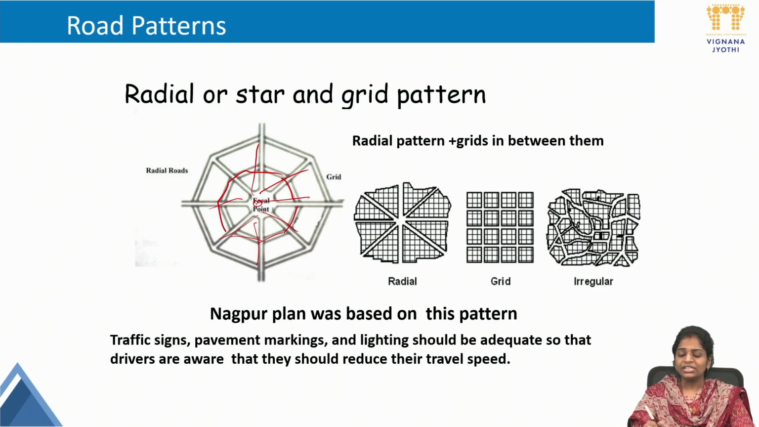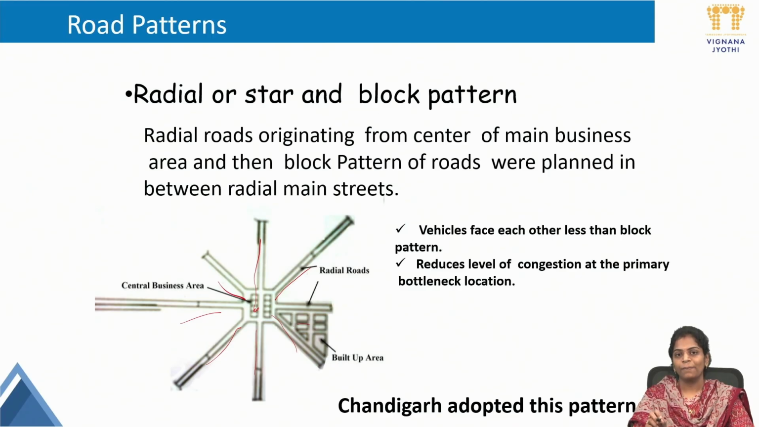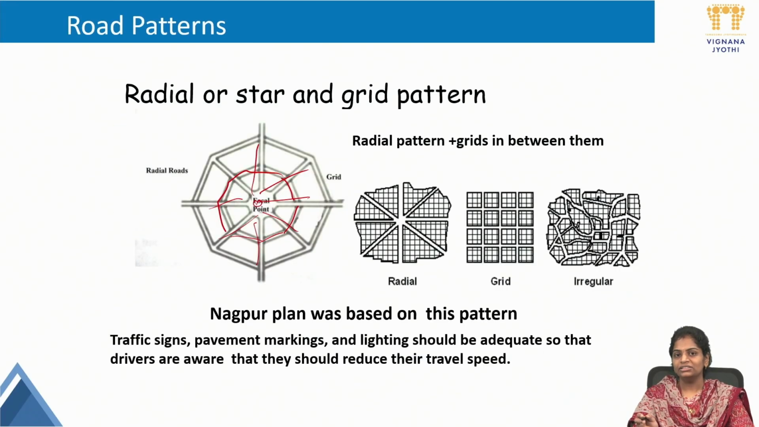Traffic signs, pavement markings and lighting should be adequate so that the drivers are aware that they should reduce their travel speed. Less speed will be happening in this type of pattern because of traffic signs. Again, a grid is a closed one, so there we have to take care of the pavement markings and lighting. I hope you understood the differences between radial and block pattern, radial and circular pattern, and radial and star pattern.